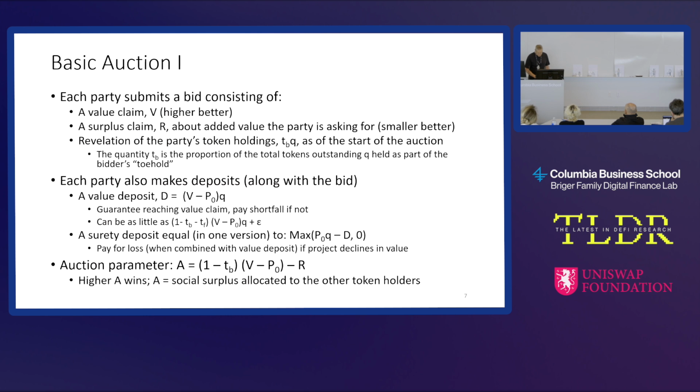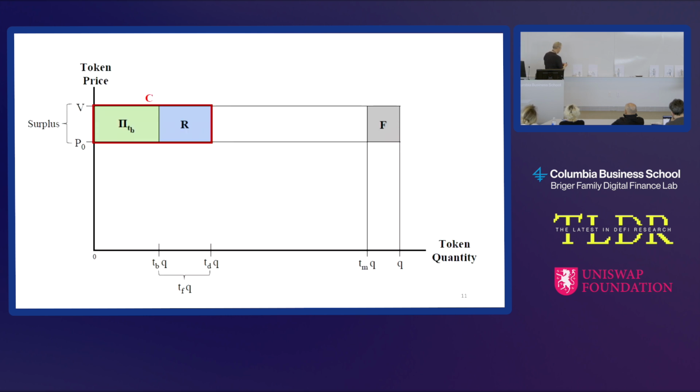All right, then there's the other deposit, the surety deposit. I'm sorry, I should have left the slide up. What is that? Well, in this auction mechanism we're creating control that doesn't have to be accompanied by owning a majority of the tokens. In fact, it doesn't have to be accompanied by any token ownership. So we're essentially creating an empty voting scheme, where the control party has voting control, but the ownership might not match with that at all.